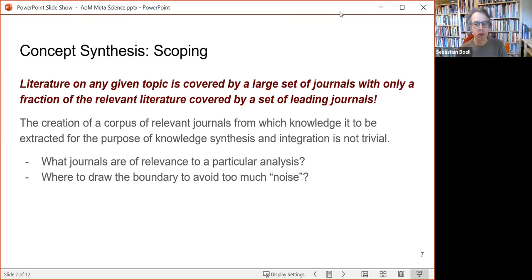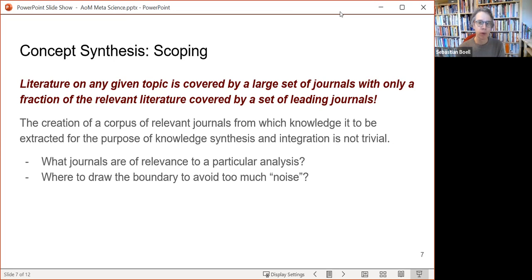So what we want to try to do here is avoid a lot of noise in the selection of journals. So we would maybe agree, if you do a study on management, that physics journals are not relevant, maybe nursing journals are not relevant, or maybe there's a relevant article in a nursing journal. So the boundary construction is really hard, and finding the right boundary for a specific discipline is really hard. And normally what is required is first an exploratory searching, where we try to identify where these boundaries are, and then we can extract those journals and we get the articles from those journals.